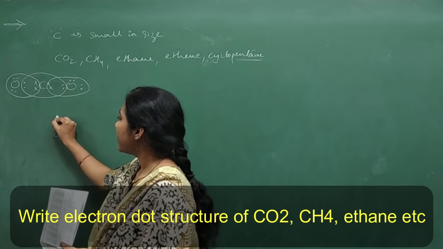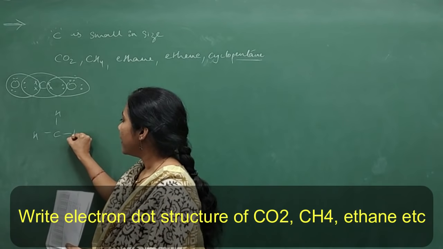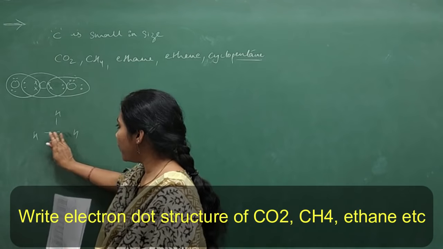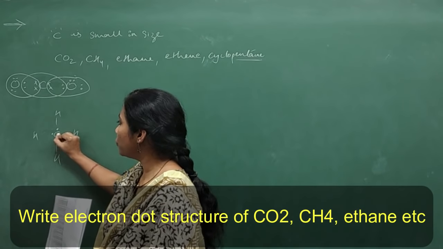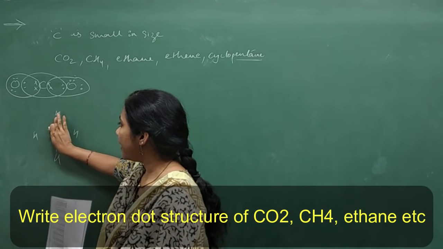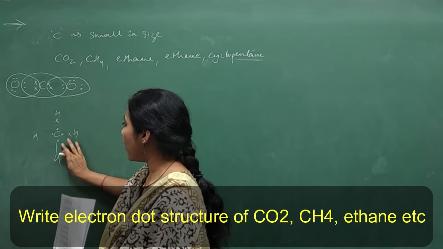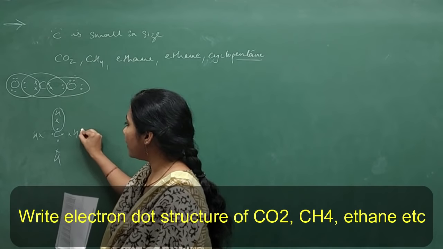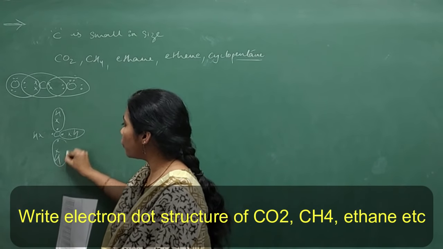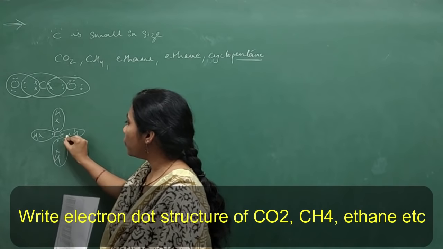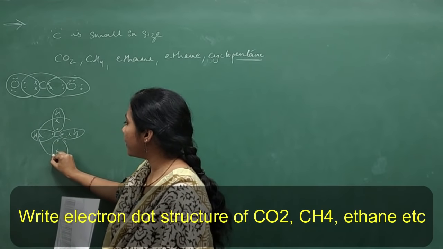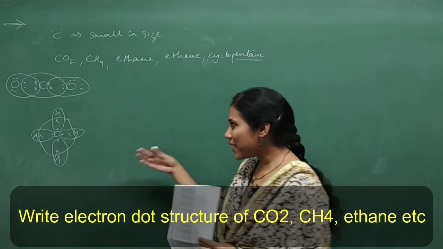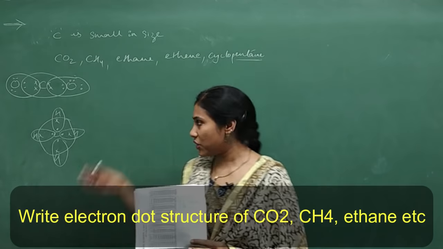Similarly for methane, C with H, H, H, H, isn't it? So how do you show its dot structure? You will show 1, 2, 3, 4 electrons, and each hydrogen would provide 1 electron, right? You will circle each hydrogen atom, which should include 2 electrons, and you will circle the carbon, which should include all the electrons, right? That is the dot structure for methane. So these are the 2 important dot structures, simple ones.